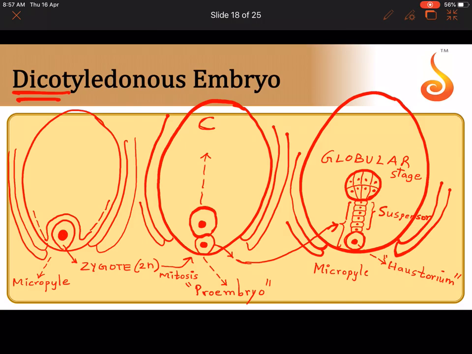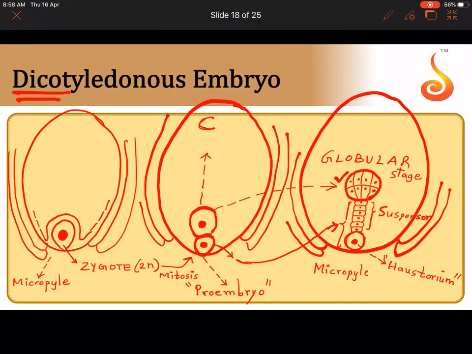Who gave rise to the haustorium or suspensor? The bottom cell over here. Okay, and then who gave rise to the globular stage? The upper cell, which was facing the chalaza, has now given rise to the globular stage. So these are the stages of embryonic development.